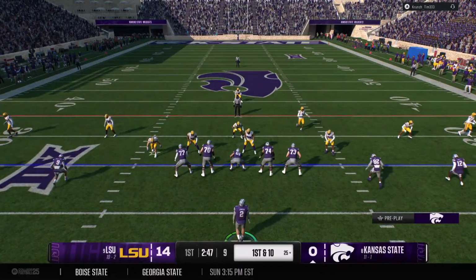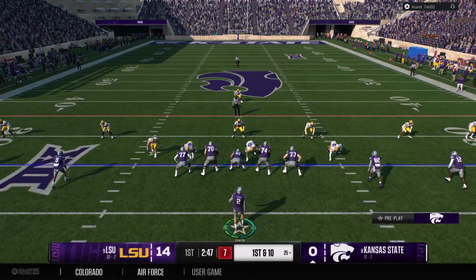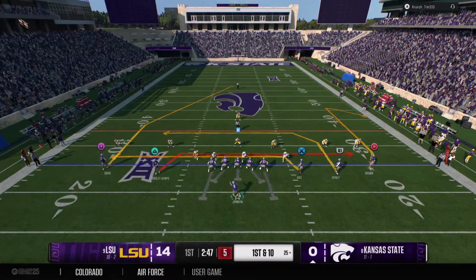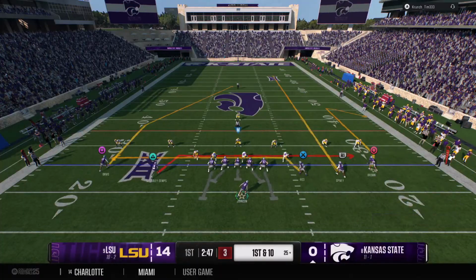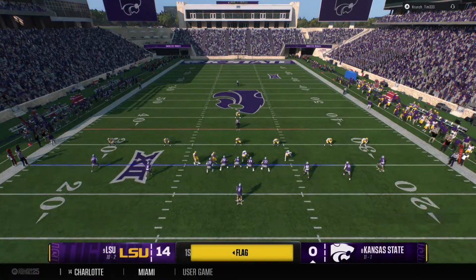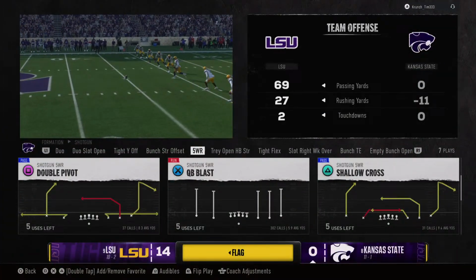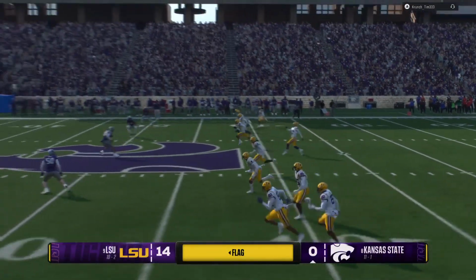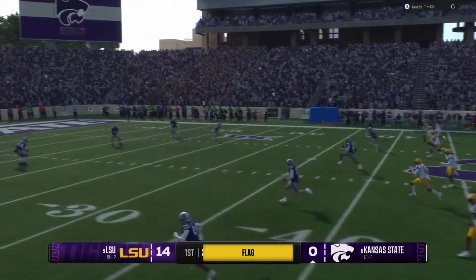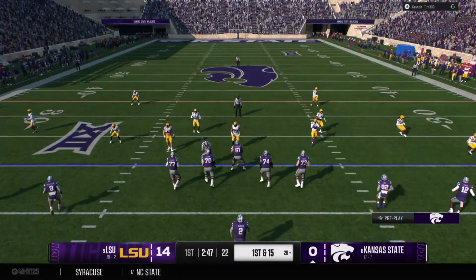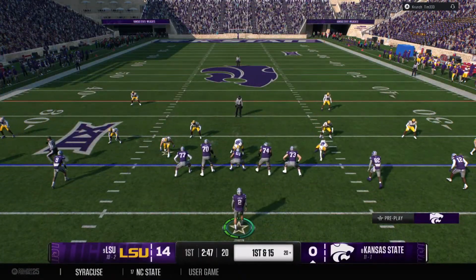Wildcats offense back out on the field. We'll see if this quarterback can shake off the interception he threw in the last possession. Someone on the line there moved a bit early. Offense gets a 5-yard penalty. Pretty easy call for the head coach. He will accept that penalty, of course. First down play call. How aggressive will it be?